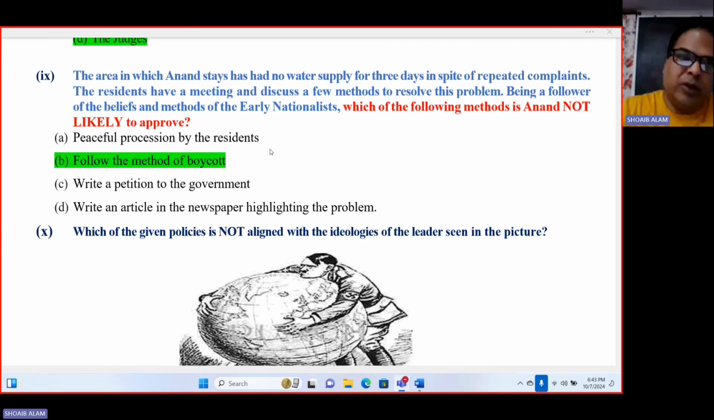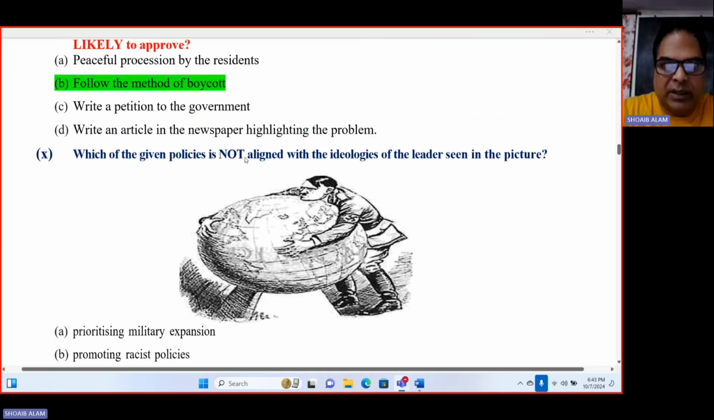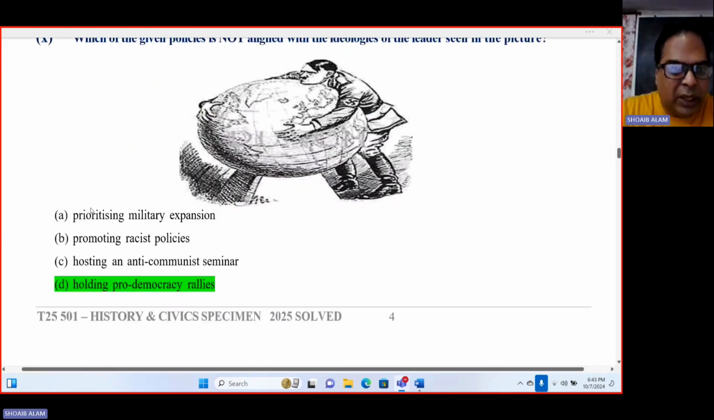So is not likely to approve to follow the method of boycott. Number 10, which of the given policies is not aligned with the ideologies of the leaders seen in the picture? You can see the picture based on this. So definitely holding pro-democracy rallies.